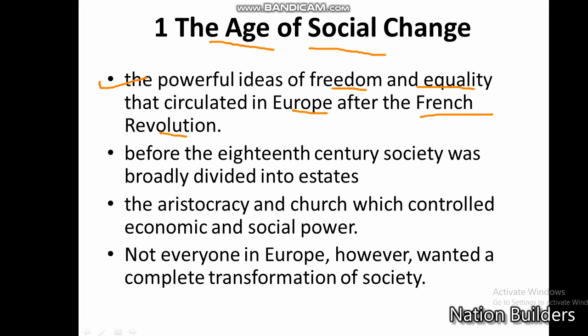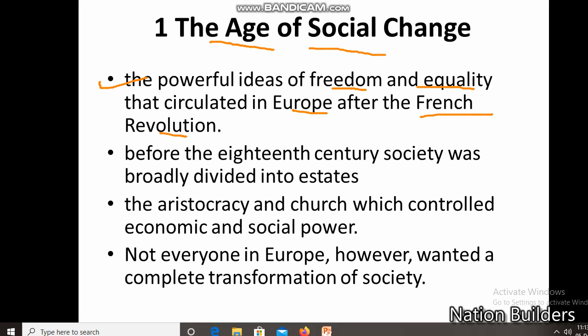In India, Raja Ram Mohan Roy and Derozio talked of the significance of the French Revolution, and many others debated the idea of post-revolutionary Europe. The developments in the colonies, in turn, reshaped these ideas of social change. So before the 18th century, society was divided into estates, but after the revolution, changes are seen. The aristocracy and church controlled the economic and social power before the French Revolution.